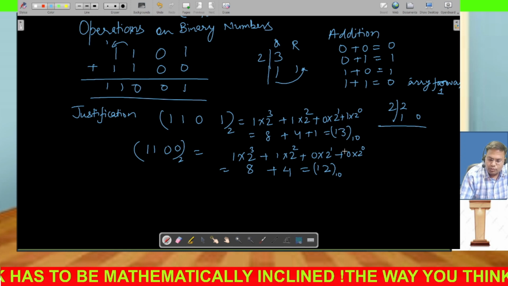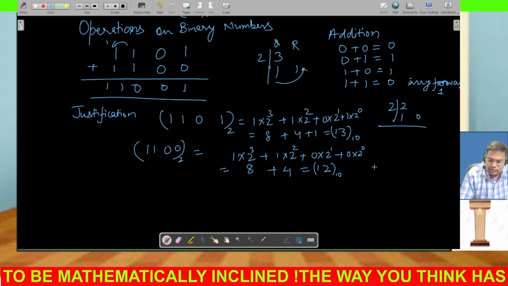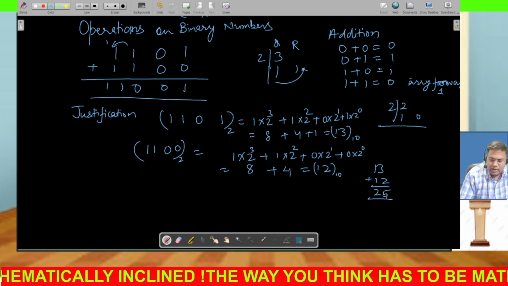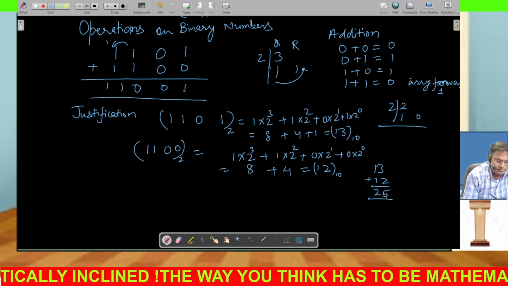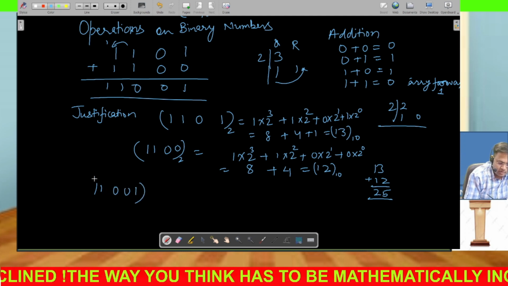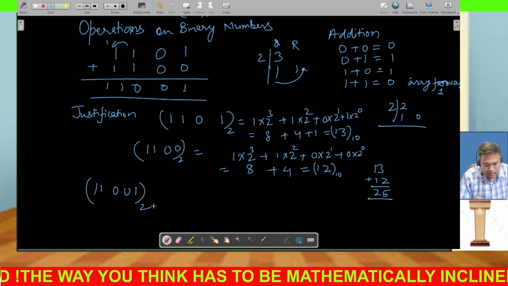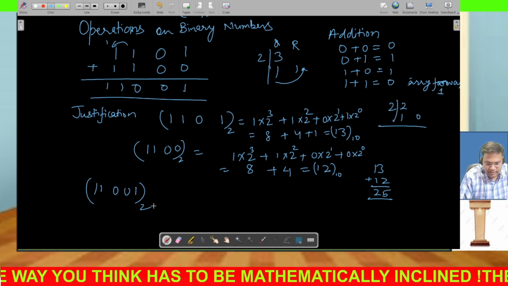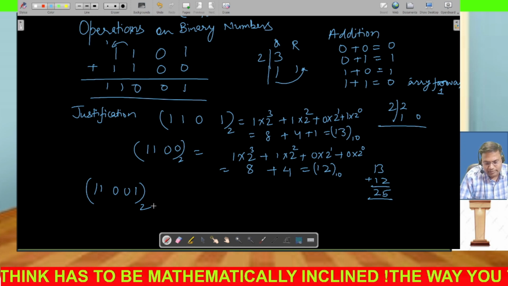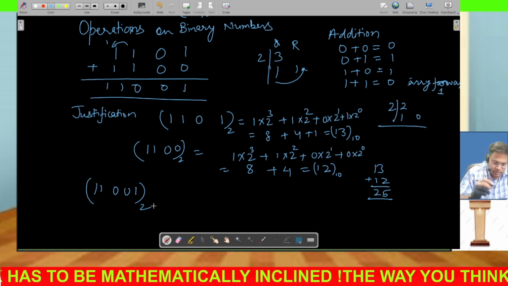So you do addition in the decimal numbers. So 13 plus 12 is 25. Now we have to check the last of this. The answer that came, 11001, we convert it to decimal numbers and see whether it equals 25. If it equals 25, it means the addition you did is absolutely right.